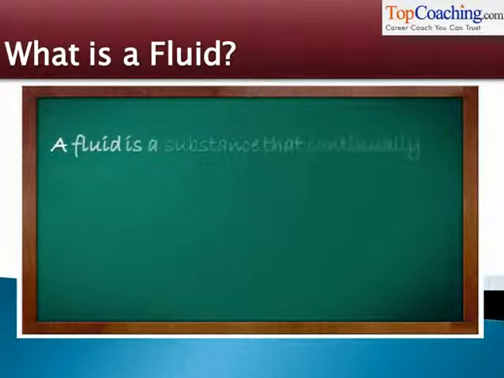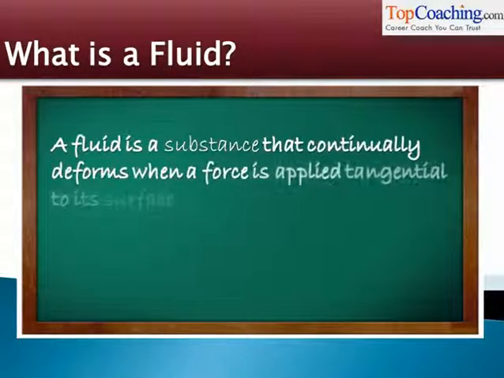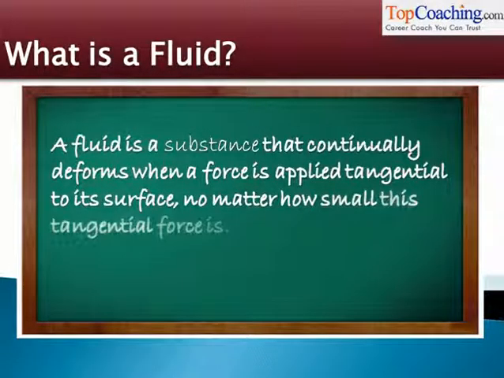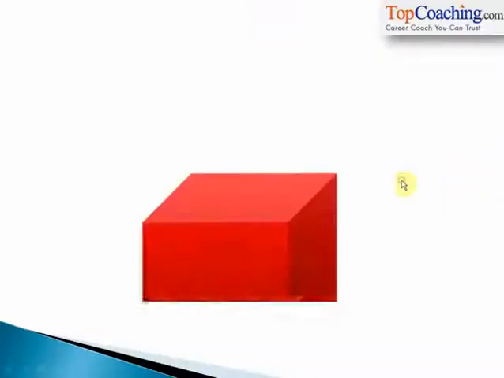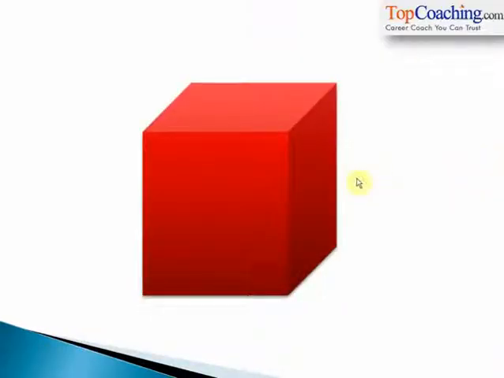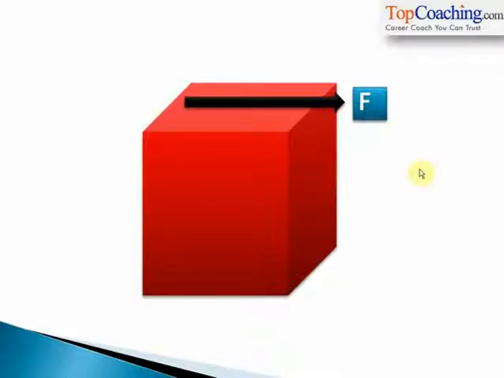So first of all, let us try to understand what a fluid really is. A fluid is a substance that continually deforms when a force is applied tangential to its surface, no matter how small this tangential force is. What does this mean? If you take a solid like this, and you apply a force tangential to its surface, something like this, what will happen? The solid will get deformed, isn't it?